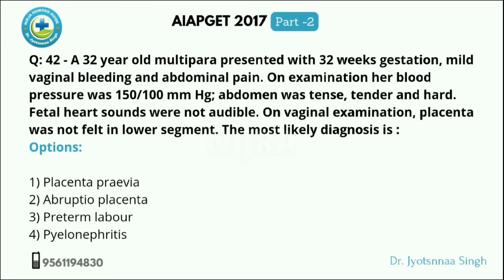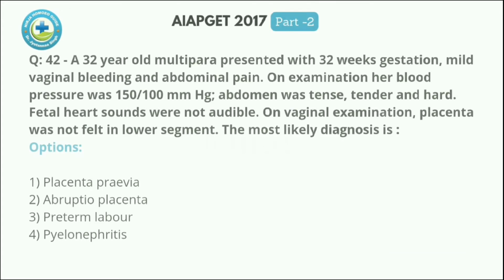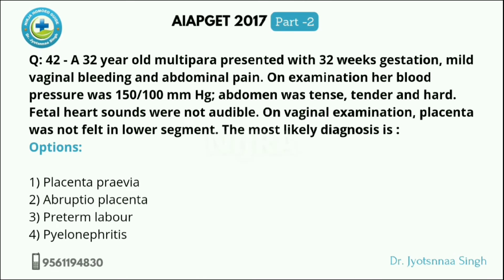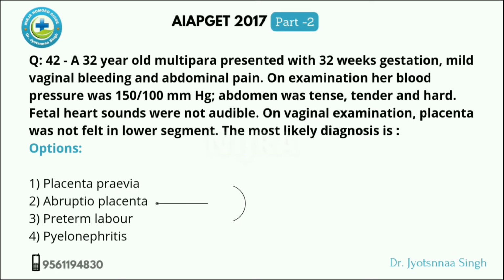Preterm labour is regular uterine contraction with or without pain, dilatation and effacement of cervix, pelvic pressure, backache, vaginal discharge or bleeding. Other option is pyelonephritis. It is the inflammation of kidney due to a specific type of UTI infection during pregnancy. So the answer will be abruptio placenta.